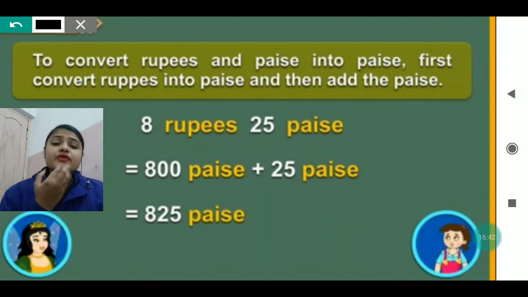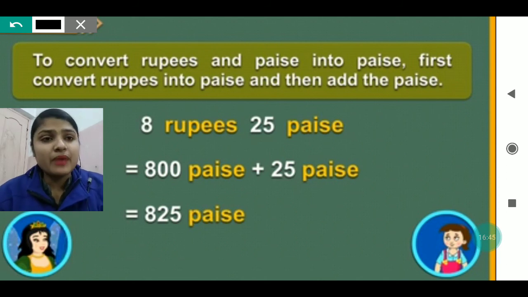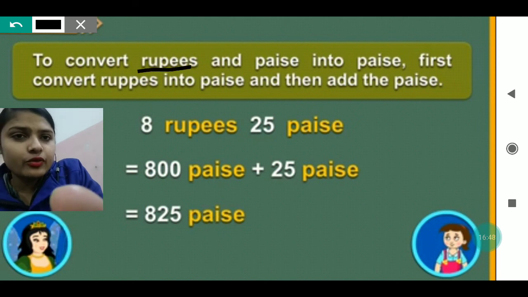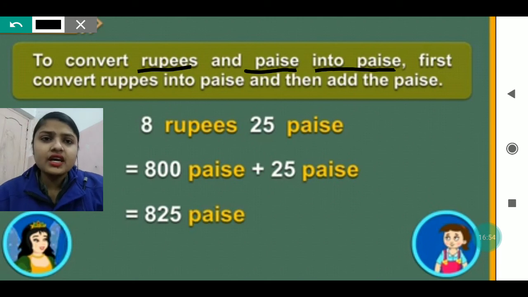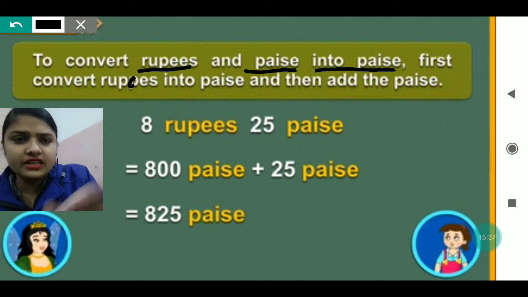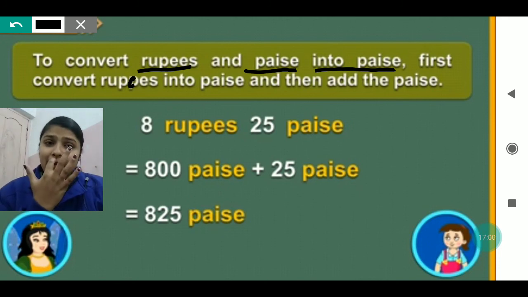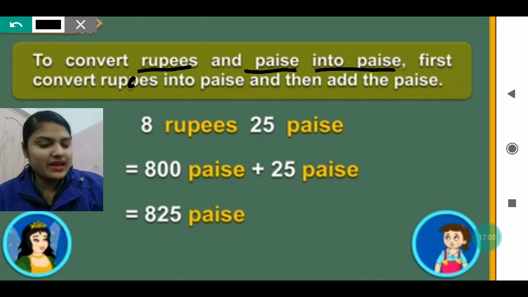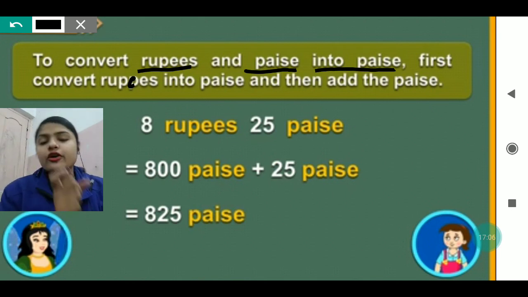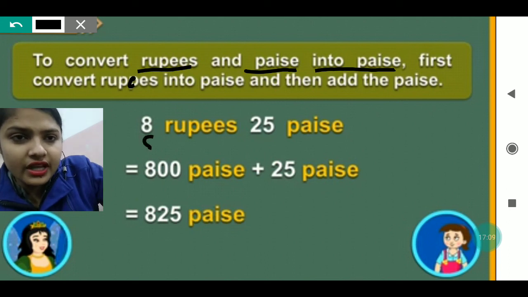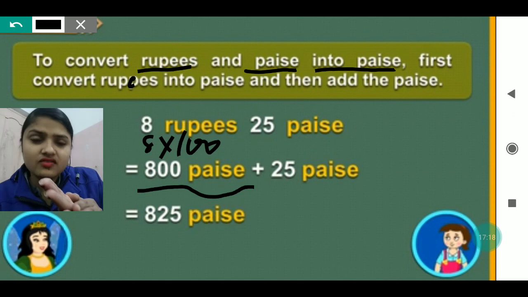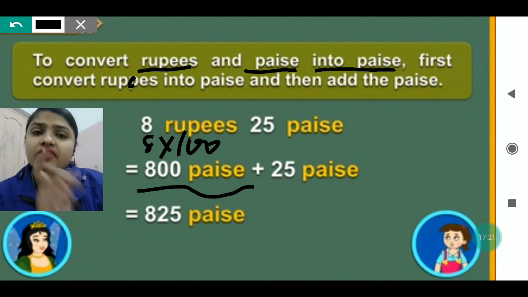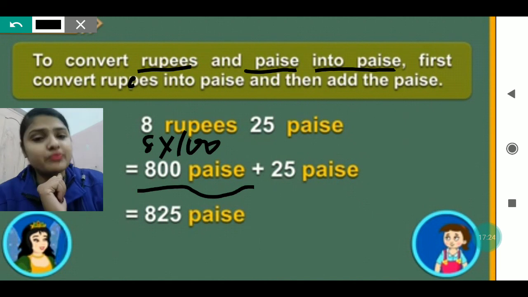You can see here how we convert rupees and paise into paise. Suppose some numbers are given in rupees and some in paise, and you have to convert both into paise. First convert the rupees into paise, and then add the paise. For example, 8 rupees and 25 paise. You just convert 8 rupees: 8 into 100 gives 800, which is written here. Then the paise that is written, you add to the paise you have converted. So 800 paise plus 25 paise becomes 825 paise.